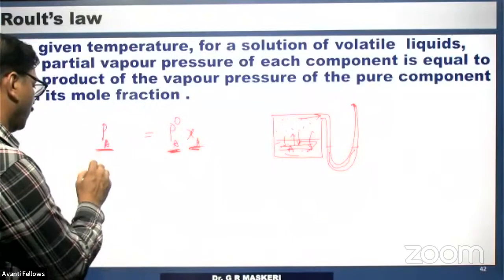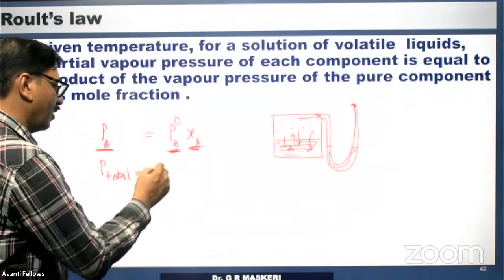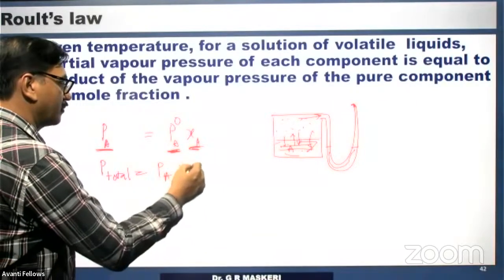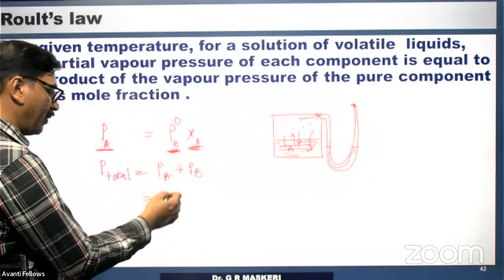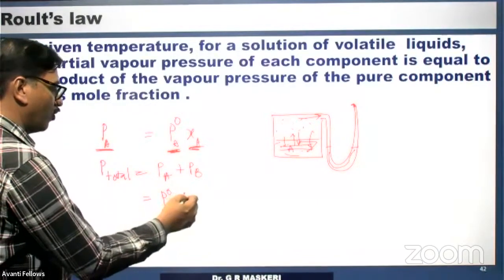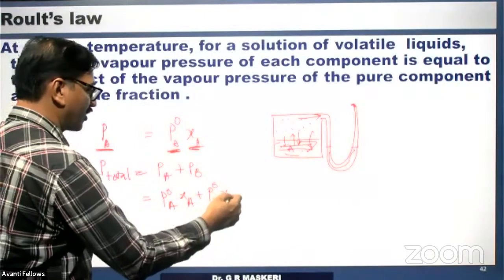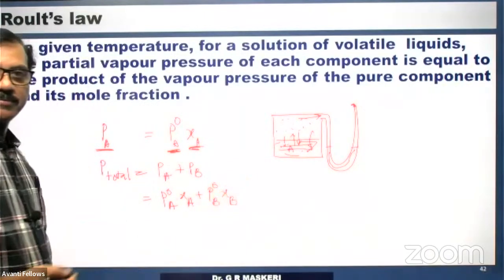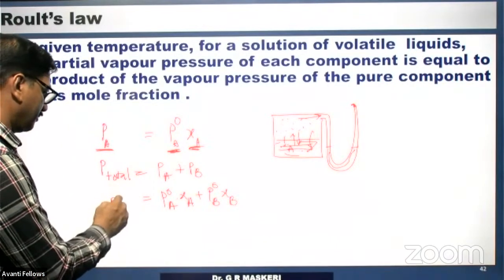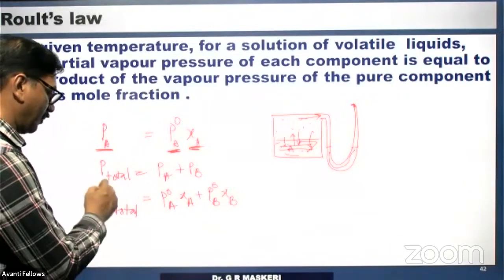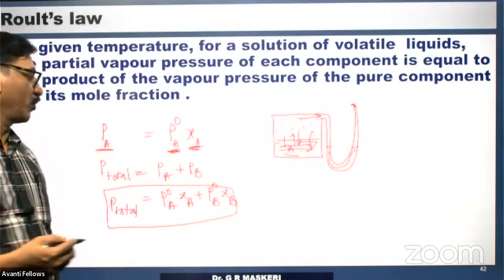Therefore, we can write the total vapor pressure of the solution as PA plus PB, that is, P0A into mole fraction of A plus P0B into mole fraction of B. This is the expression that can be used for a solution having both volatile components.